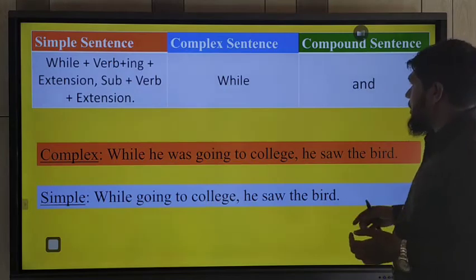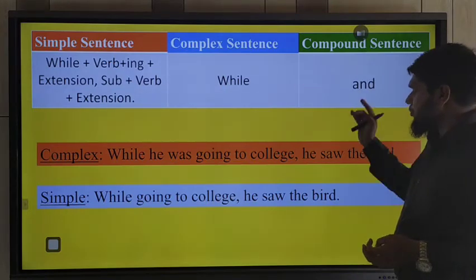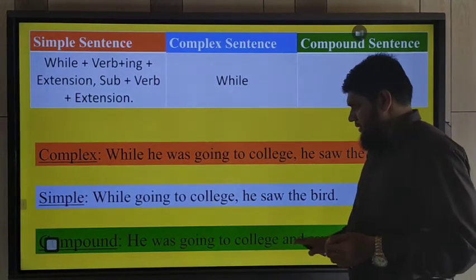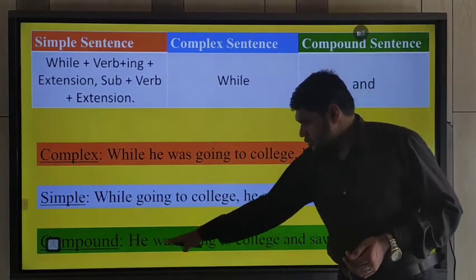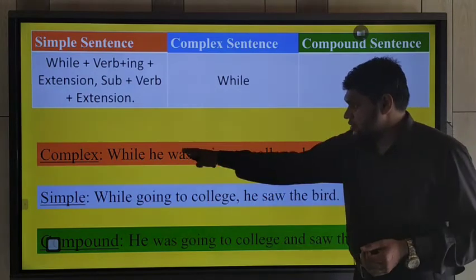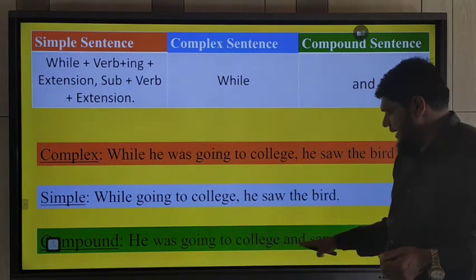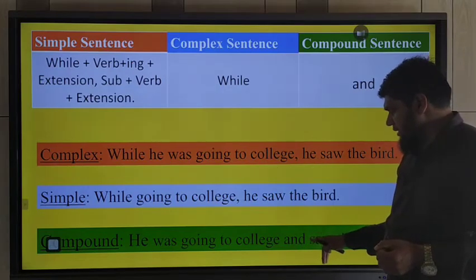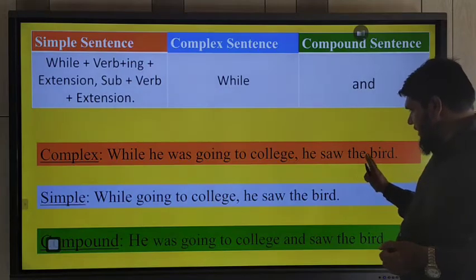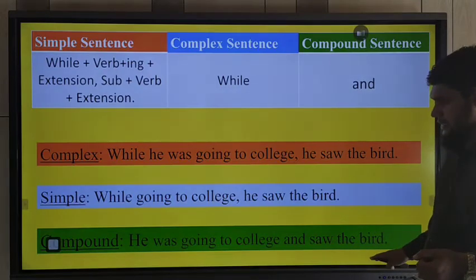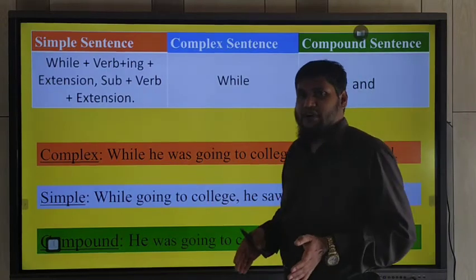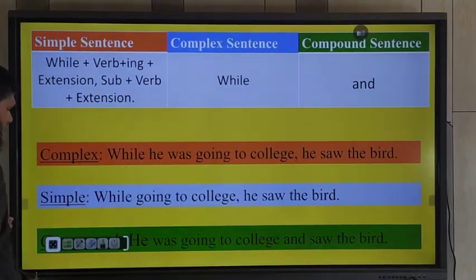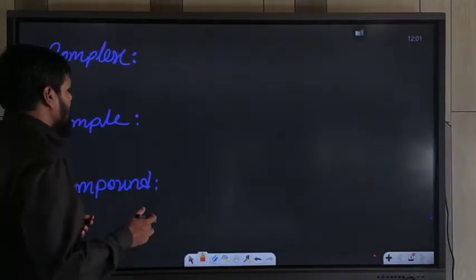Okay. So if you want to change the sentence into a compound sentence, what will you use? You only use and instead of while. Like that: he was going to college. The first clause, he was going to college, and the subjects are similar, so you should not use the subject here, and the verb plus extension. In this way, you may be able to practice them. We may give more examples on the board like this.